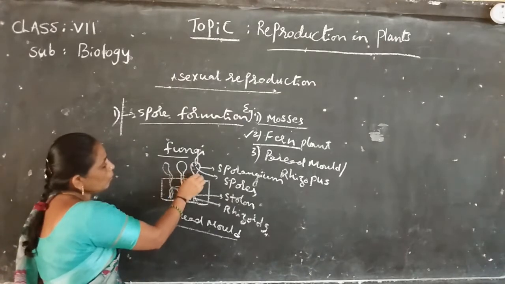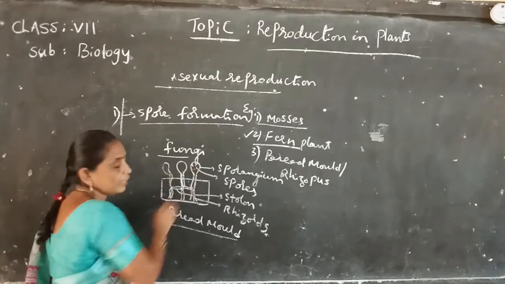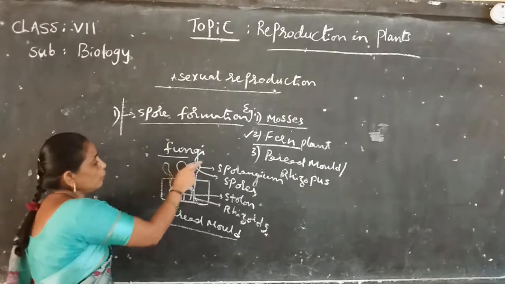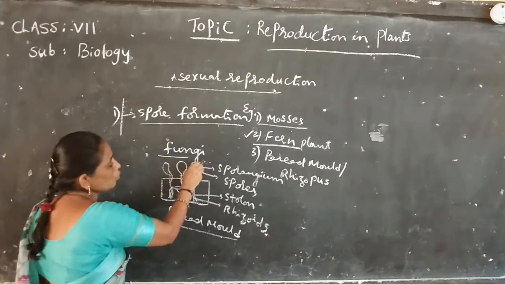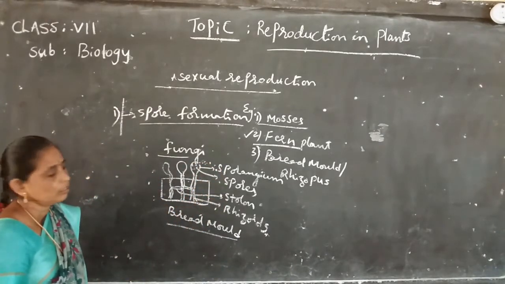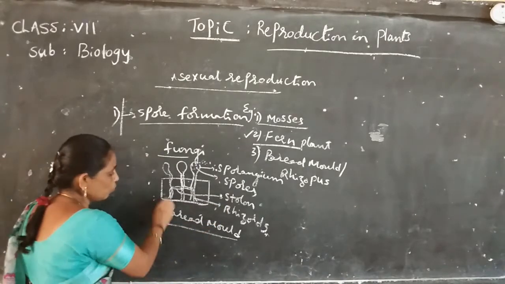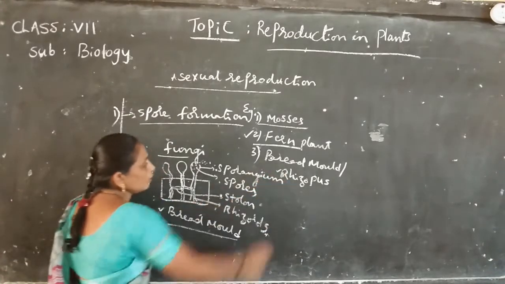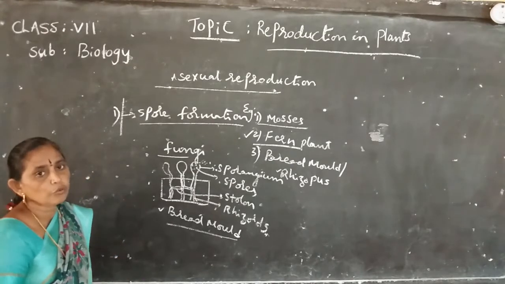They produce black structures called sporangium. The sporangium contains spores. When the spores are matured, the sporangium breaks down, and all spores come out and spread around. Under favorable condition, each spore develops into a small bread mold or rhizopus plant. That is about spore formation.